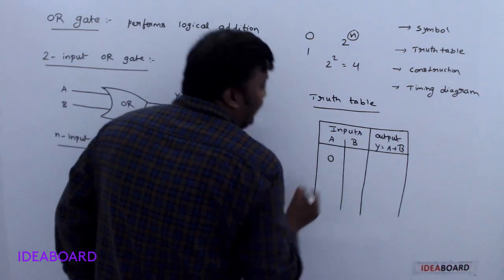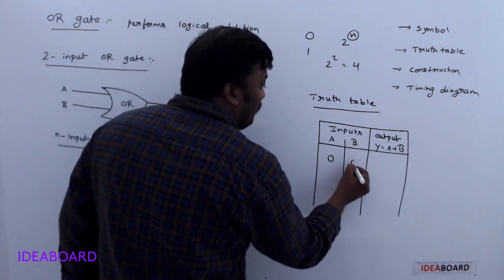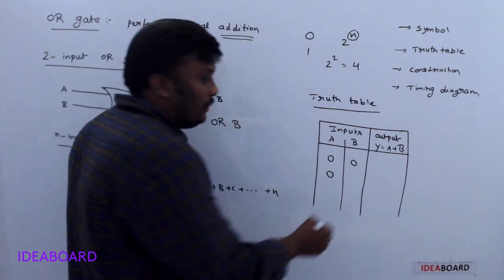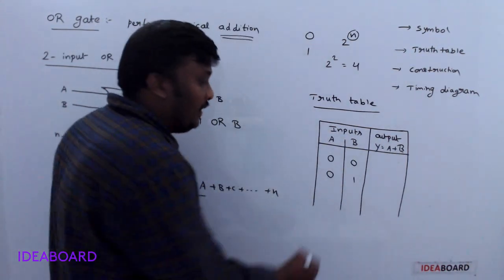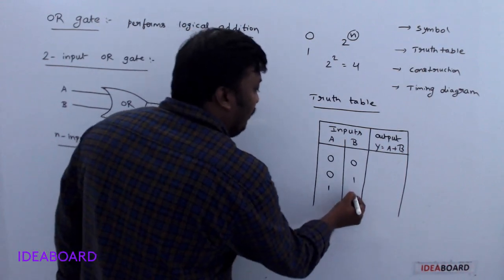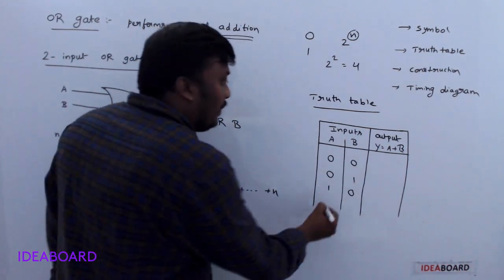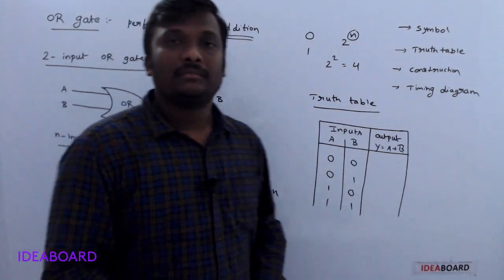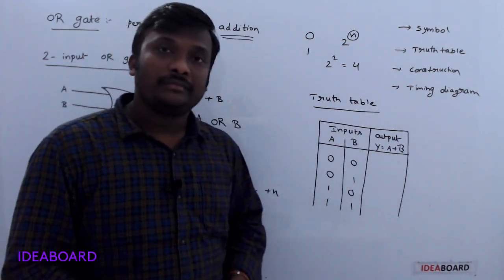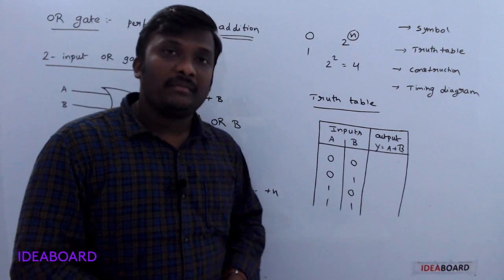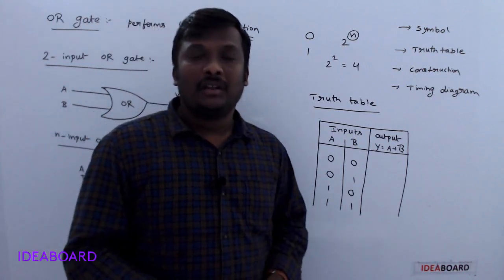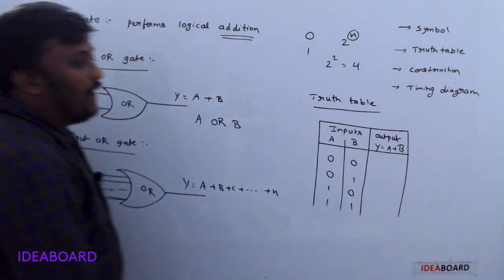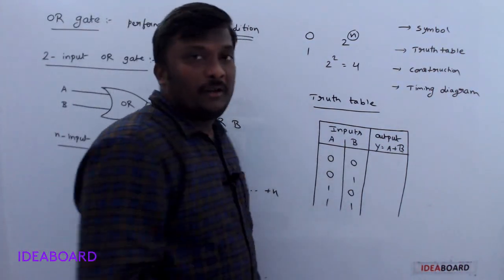See, A may be 0, B also 0. A is 0, B may be 1. A is 1, B may be 0. A is 1, B also 1. Any other possibility? You may try. Not possible. So for a two-input OR gate, we have only 4 possibilities.